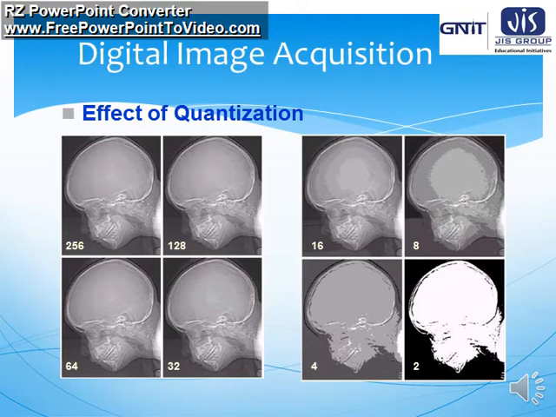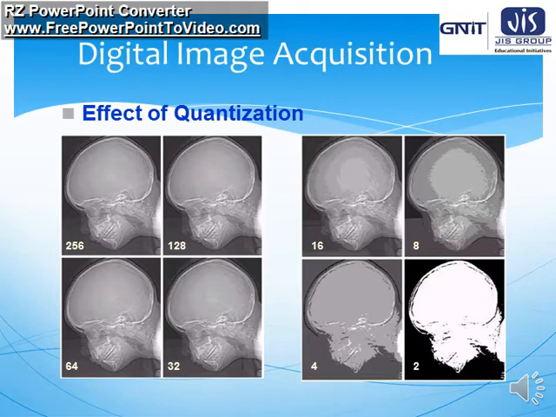Here we can see the effect of quantization from these images. There are eight images. The first one has 256 quantization levels, the second one 128, then 64, 32, and so on. For the 256-level image, the image is very clear and we can see each and every detail of that X-ray.